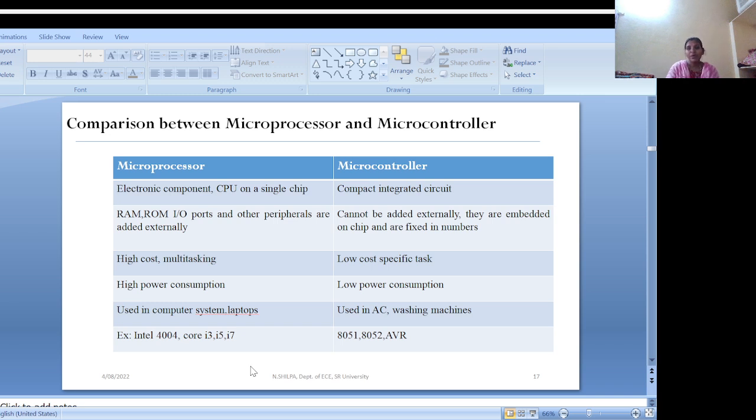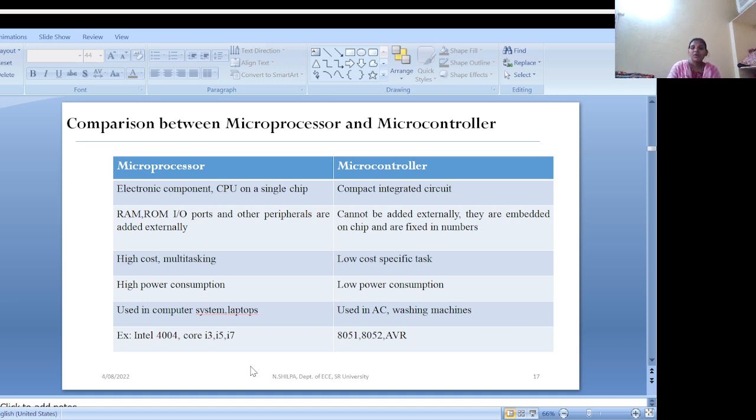Next one, microcontroller. It is a compact integrated circuit designed to perform a specific application within an embedded system. It includes processor, memory, and peripherals, all integrated on a single chip. Next, coming to cost and specific task: microcontrollers are low cost devices and are optimized to perform specific tasks rather than general purpose computation.